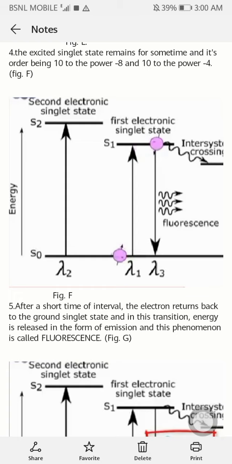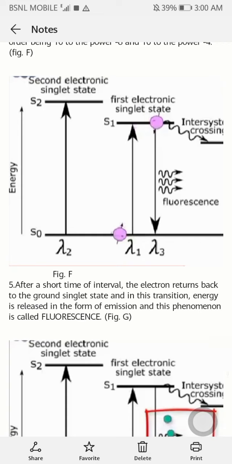And this is what happens in the last and final step, the fifth step. After a short interval of time, the electrons return back to their ground state by the emission of radiation. That means there is an instant emission of radiation. They only remain in the excited state for a short interval of time, that is in the fourth step. So after that, in the fifth step, they return to their ground state by the emission of radiation, and this instant emission of radiation is known as fluorescence. This is the last step.